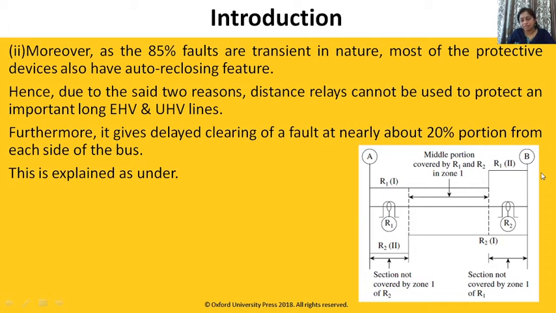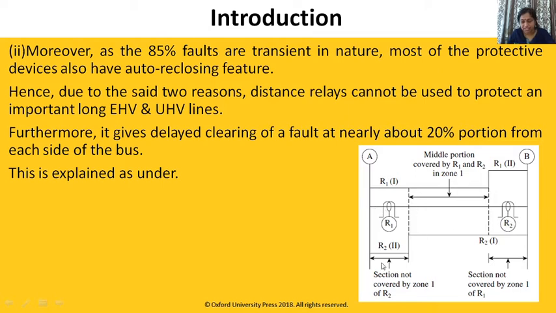Now out of the total 100%, this 20% from the A side and this 20% from the B side, so 20 plus 20, 40%.